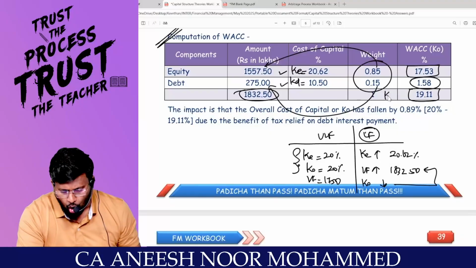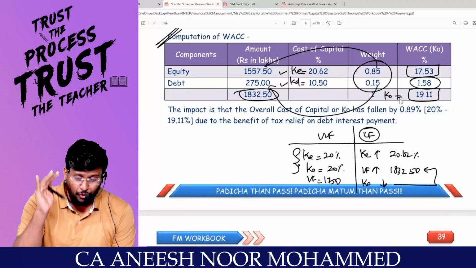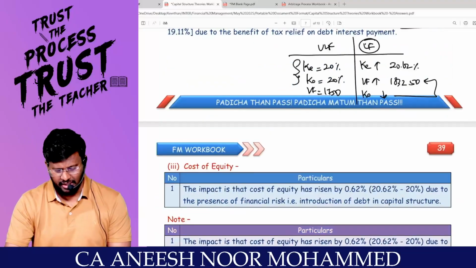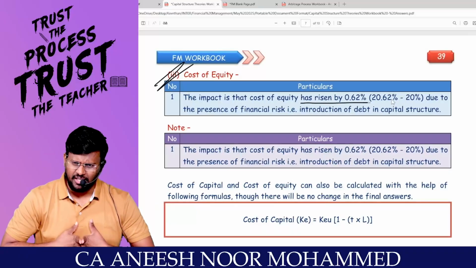The KO of the levered firm dropped from 20% to 19.11%. That means there is a fall in KO of 0.89%. That is why there is an increase in the value of the firm. So this is the impact on the cost of equity. The cost of equity is raised by 0.62%.